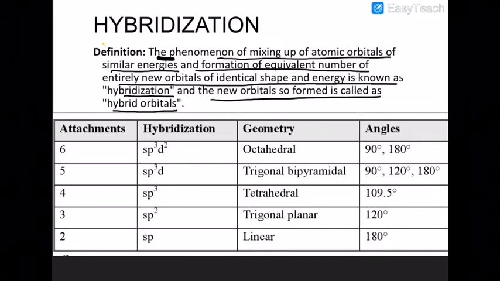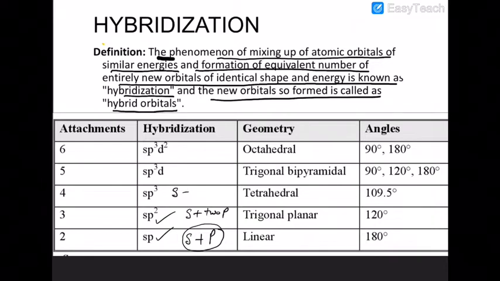Now if you have 1s and 1p, they intermix together and it will give you sp hybridization. If 1s and 2p orbitals overlap, it will lead to sp2 hybridization.